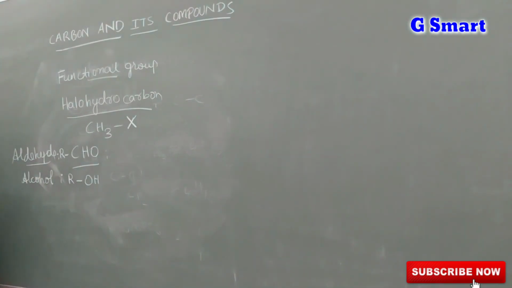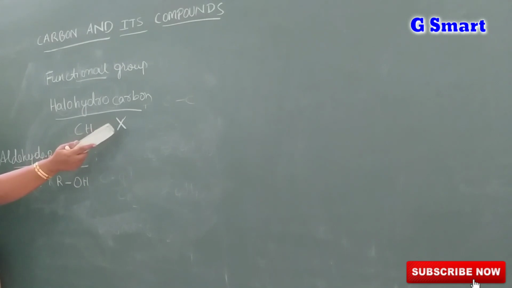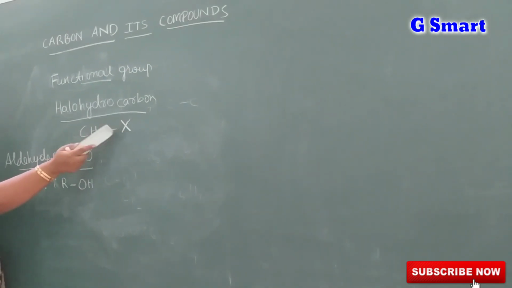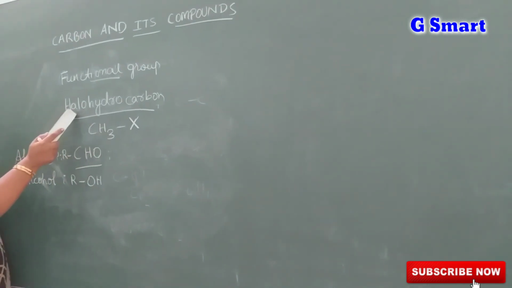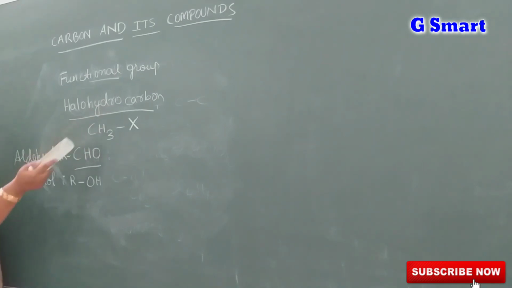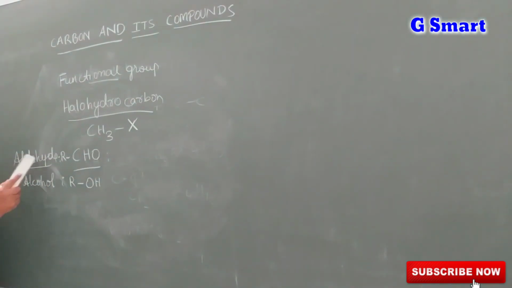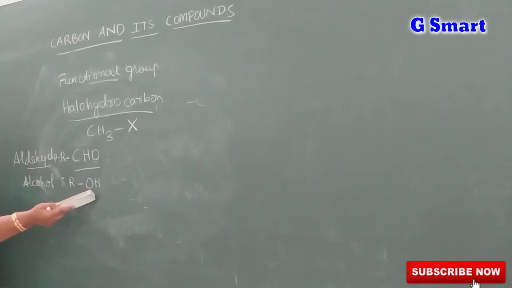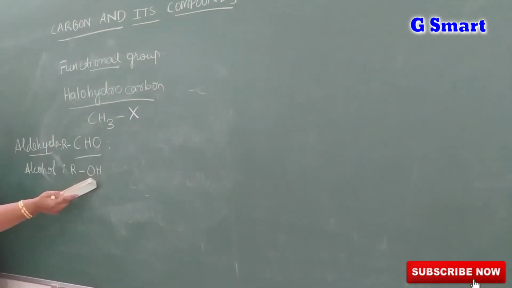That is called an alcohol. Remember one thing: when halogen group elements are added to the hydrocarbon, those are called halohydrocarbons. When the CHO group is added to the hydrocarbon, they are called aldehydes. When the OH group is added, those are called alcohols.